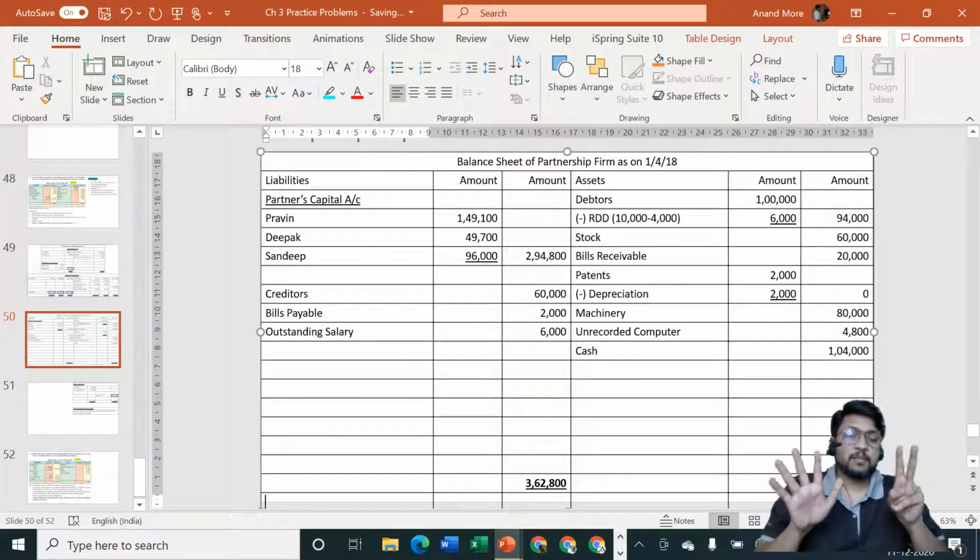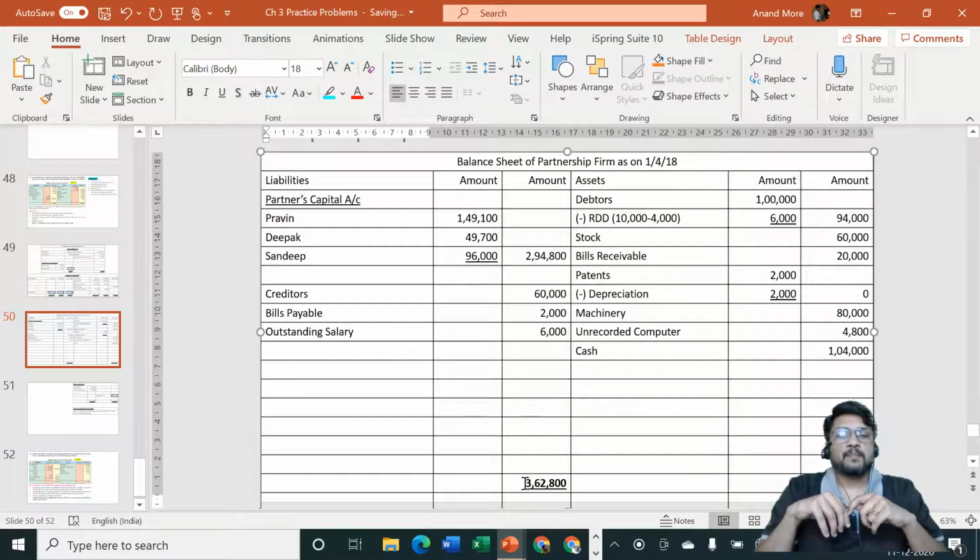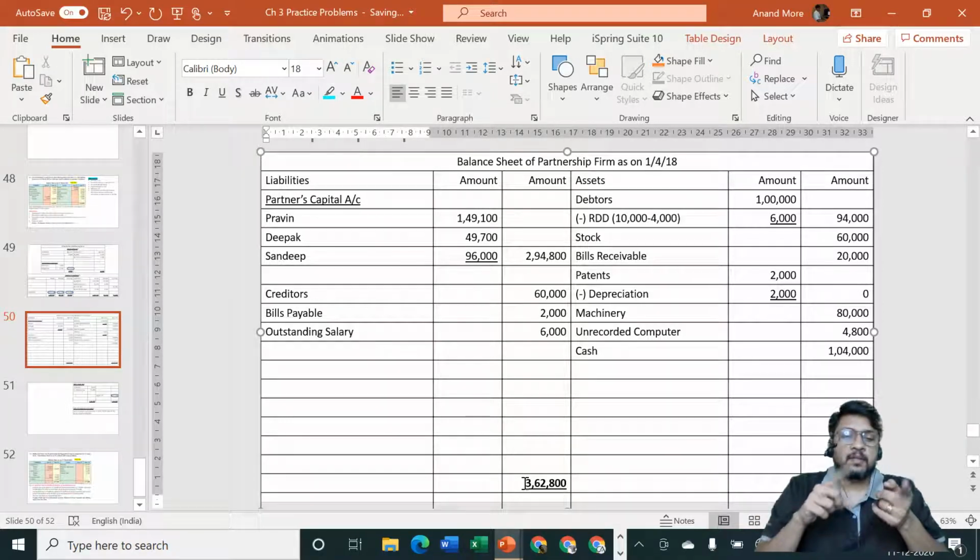Our 7 steps should be there in your mind. Every time you are reading the adjustment, understand the effects properly. Try to find out whether that adjustment is resulting in profit or loss, whether the effect is in a ledger account or directly in the balance sheet, then balance sheet asset side or liability side. And don't forget to close the accounts properly. Before closing the accounts, you should not try to tally the balance sheet.